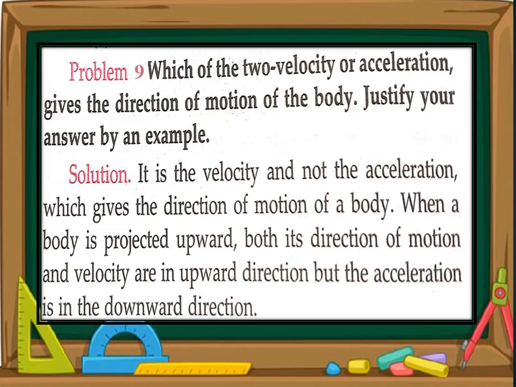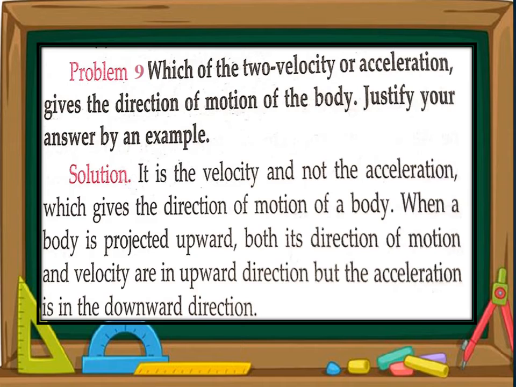Question number 9. Which of the two, velocity or acceleration, gives the direction of motion of the body? Justify your answer by an example. The question is asking, if you want to state the direction of any object, which quantity explains it well, velocity or acceleration?